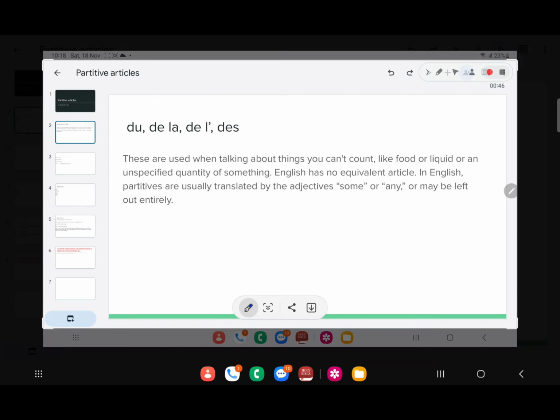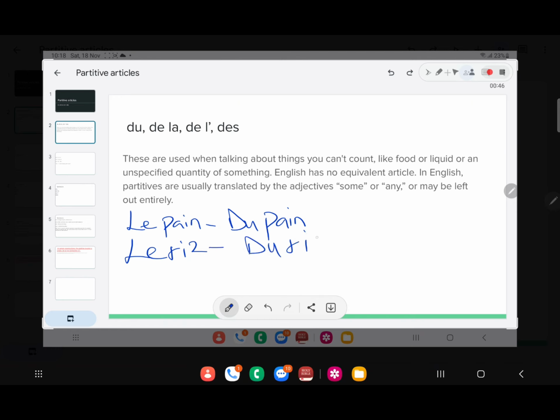For example, if I wanted to say bread, it wouldn't be le pain. It would be du pain. If I wanted to say rice, it wouldn't be le riz. It would be du riz. Because these are uncountable and they are actually unspecified. Nobody knows the quantity of bread I'm talking about. Nobody knows the quantity of rice I'm talking about. Because they are unspecified and because they are uncountable, you use du.